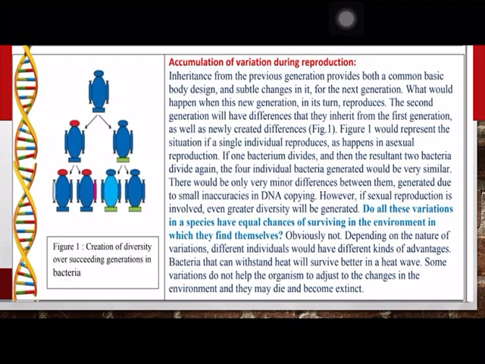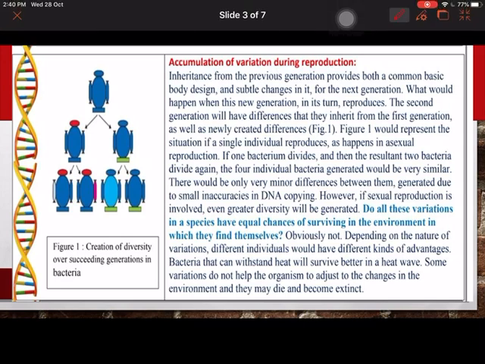Accumulation of variation during reproduction. So when we say accumulation of variation, that means a particular character keeps on accumulating in a particular individual before it is transmitted to another generation.